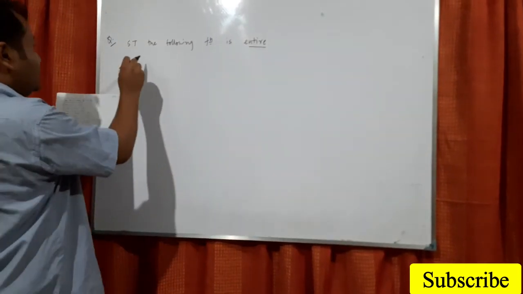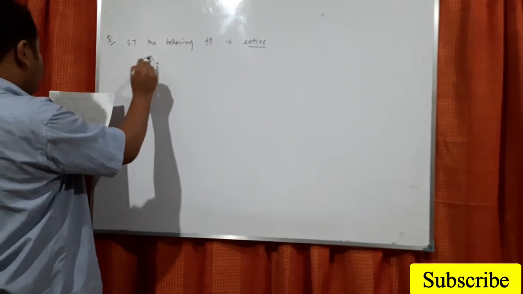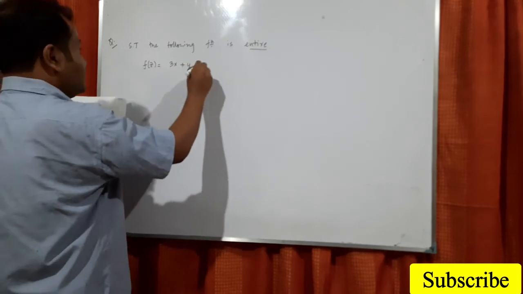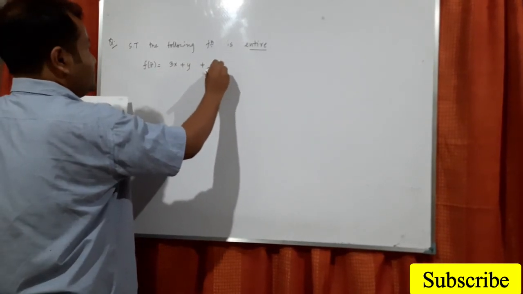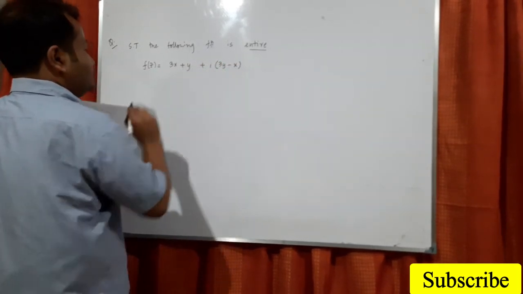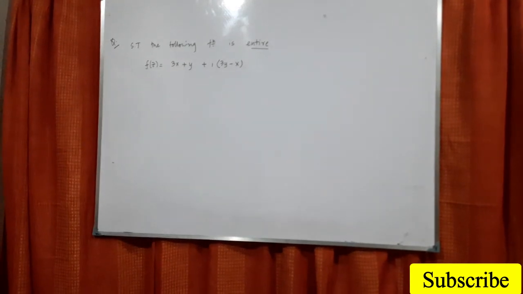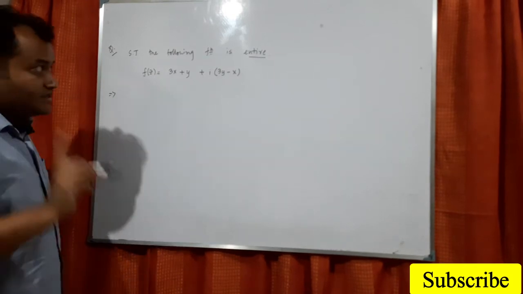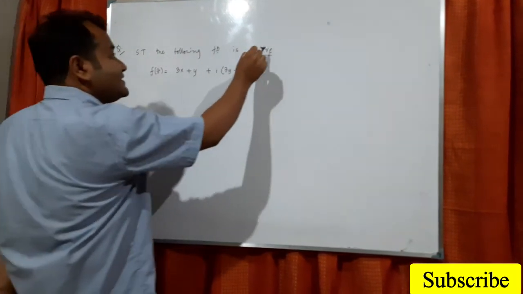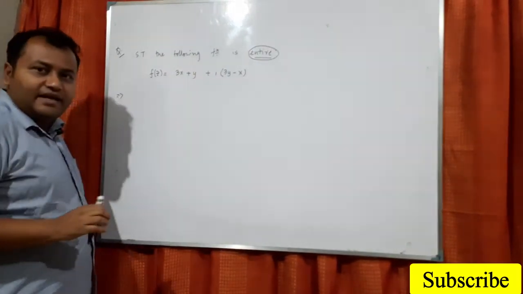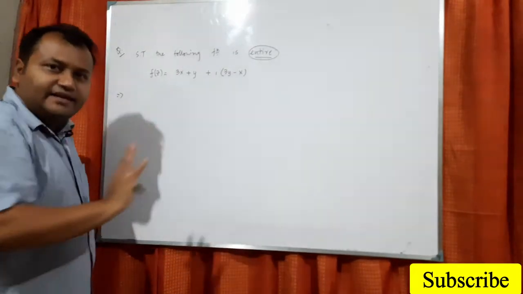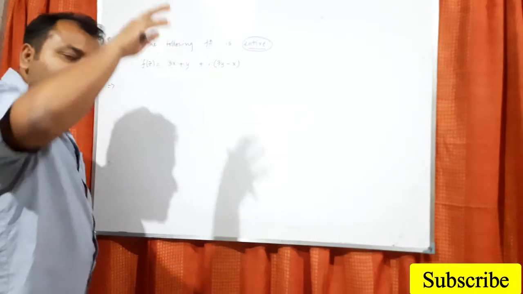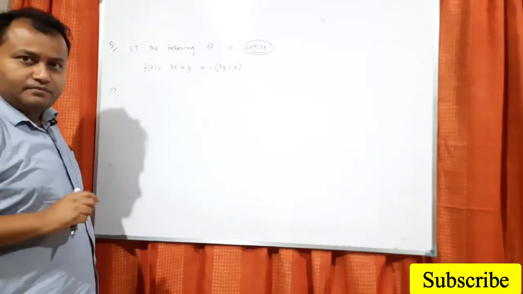What is the function? f(z) equals 3x plus y plus i times 3y minus x. Now look into this one. See what you have to show. This is entire. Entire means it will be analytic. Analytic means the derivative should exist. So the CR equation must be satisfied.